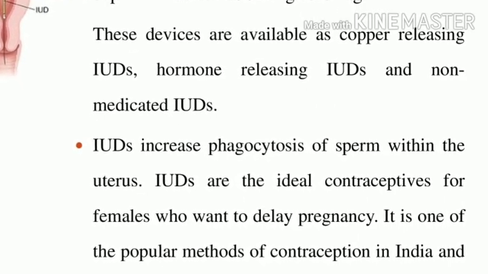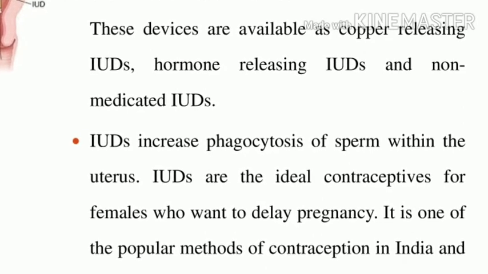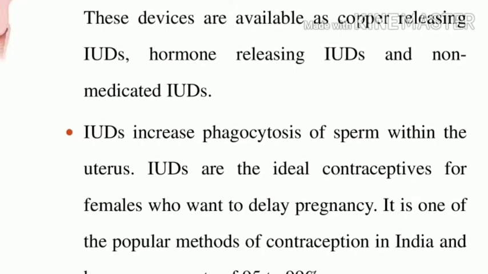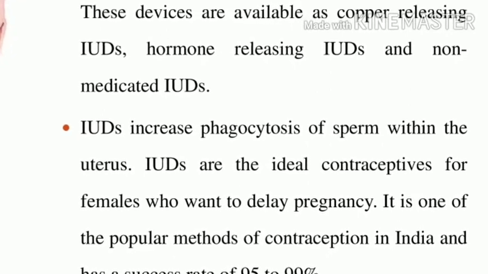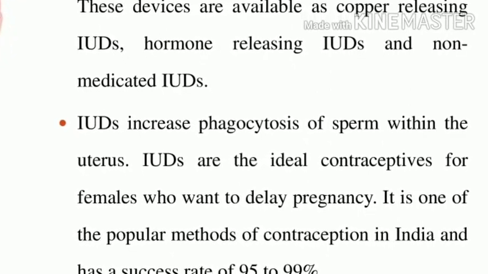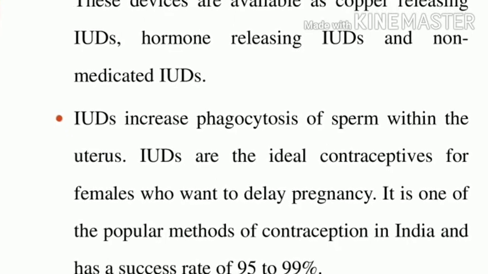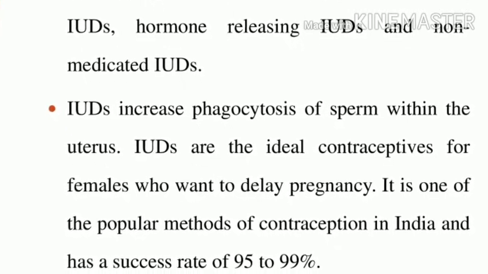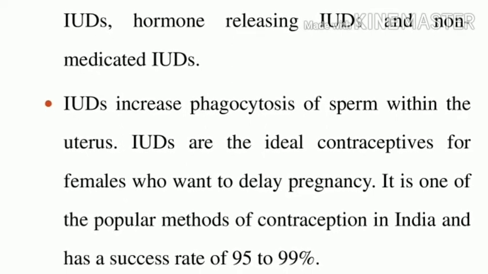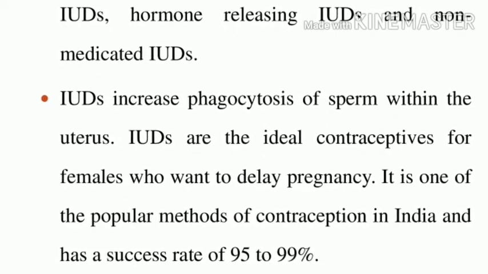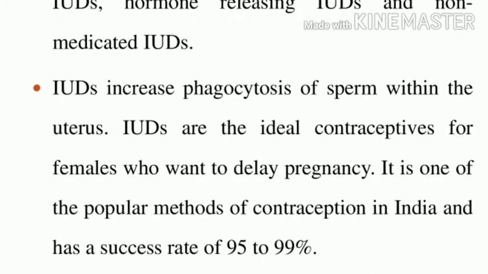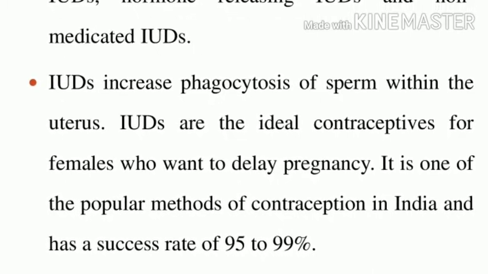What is the meaning of phagocytosis? It means to engulf and eat. So all the sperm cells are eaten. This is one of the ideal contraceptives for females who want to delay pregnancy. It is one of the popular methods in India, with a success rate of 95 to 99% among women who use it. Can you understand?